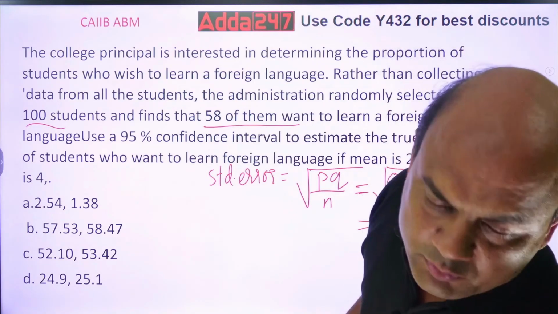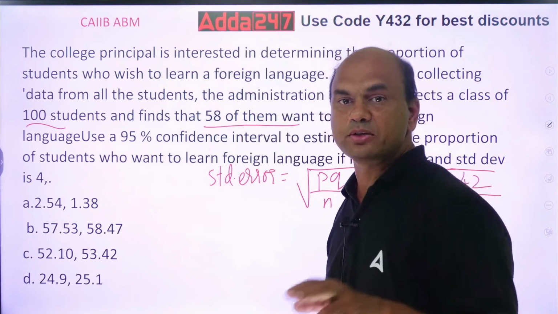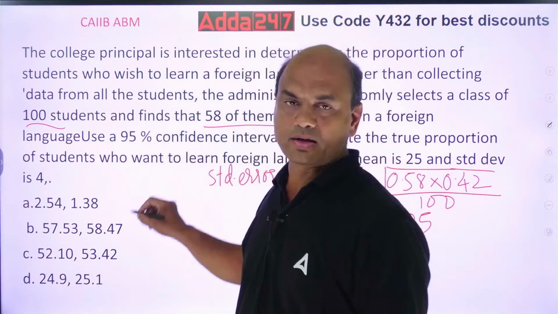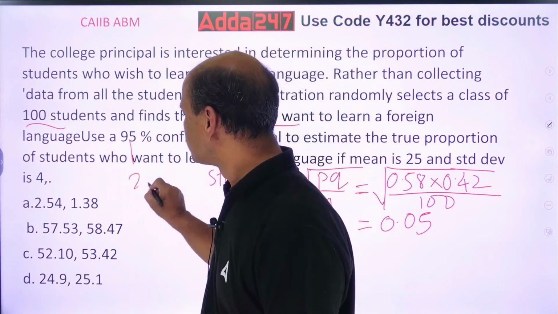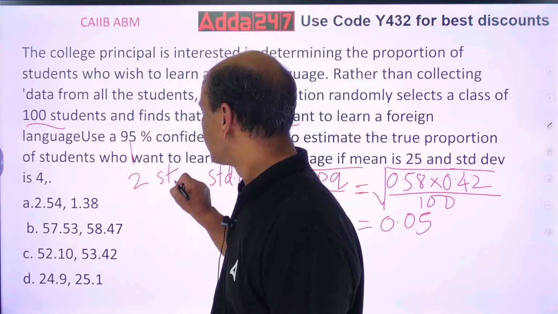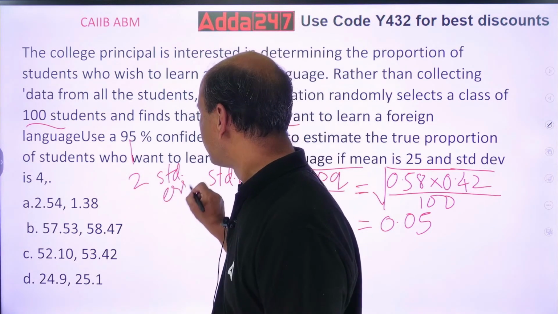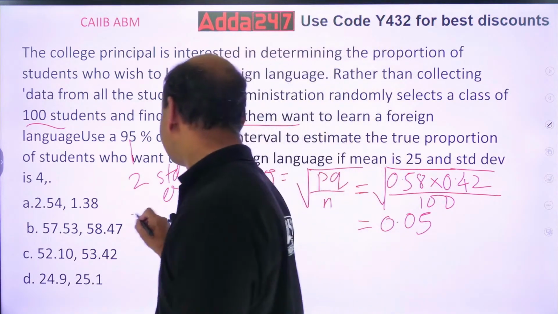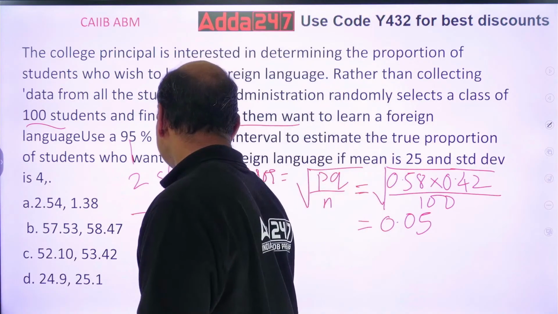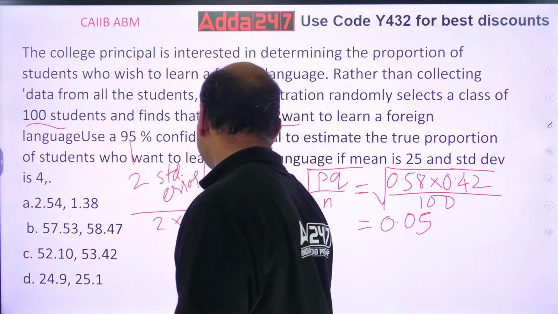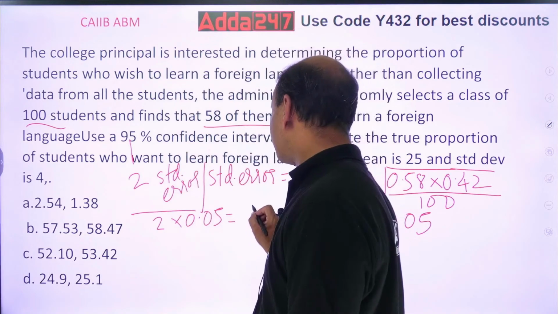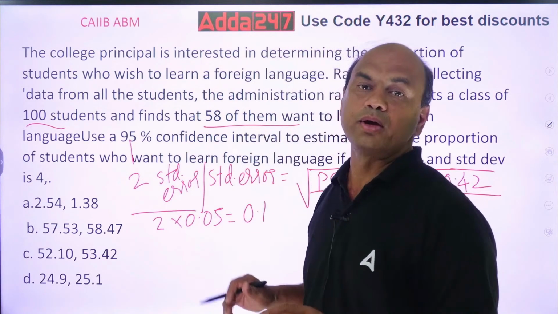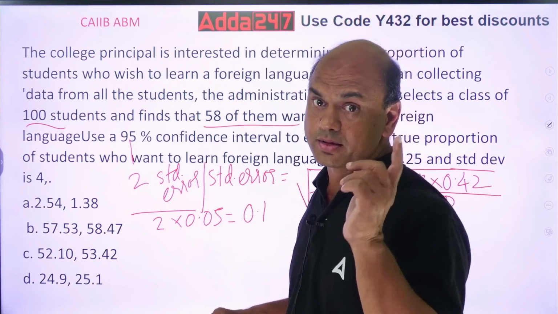Now what do I want? I want 95% confidence. When I want 95% confidence, it means 2 standard errors. 2 standard errors means 2 into 0.05, so that is 0.1. I'll do addition and subtraction to the mean. What is the mean?